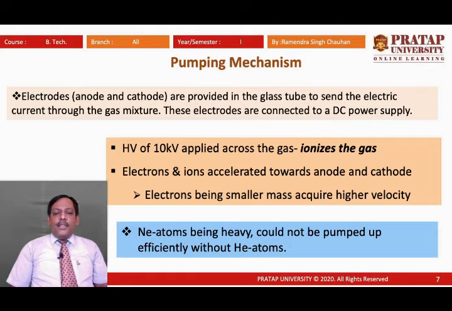Helium atoms provide their energy to neon atoms and return to the ground state, and neon atoms are shifted to the excited state. We can say that due to atomic collision, neon atoms reach their metastable state. In this way, pumping is achieved through electrical pumping.